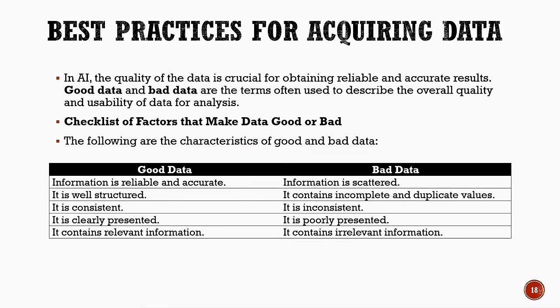On the other hand, bad data may be scattered. It can contain incomplete or duplicate values and may be inconsistent or poorly presented. It may also contain irrelevant information. Therefore, while acquiring data, we should always try to collect data that is accurate, well structured, consistent, clearly presented, and relevant. Good quality data helps AI systems produce more reliable and meaningful results.